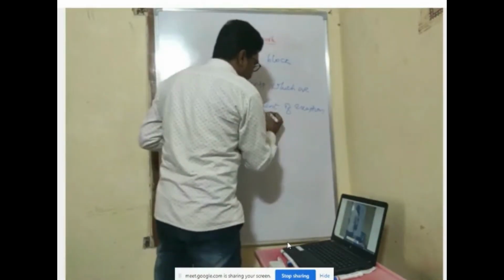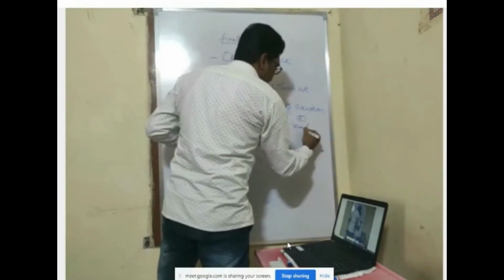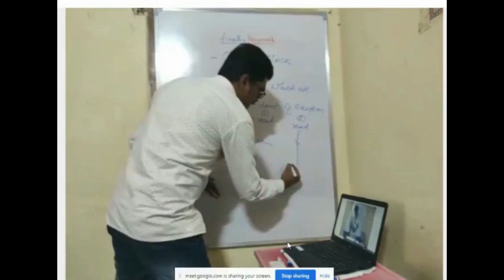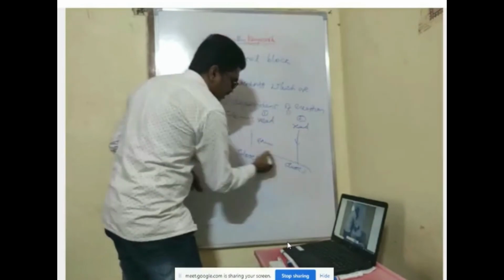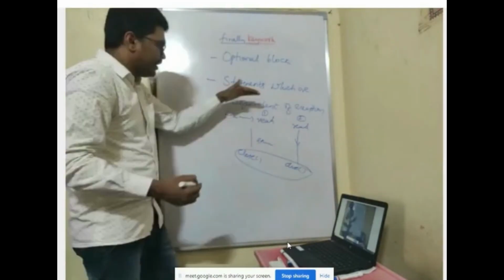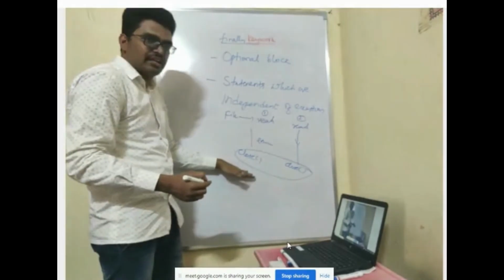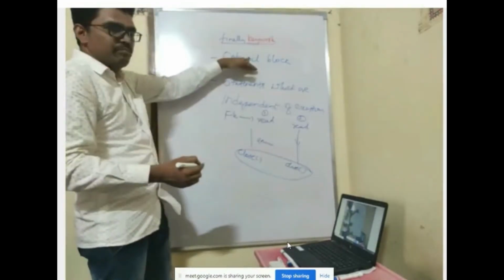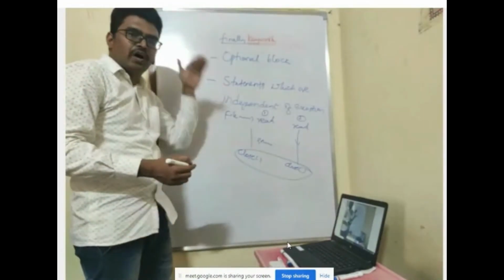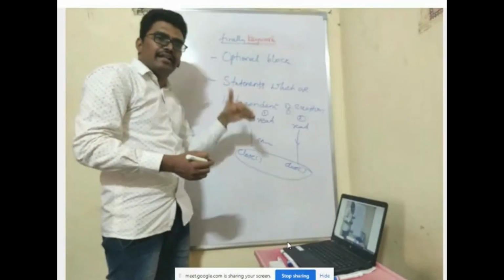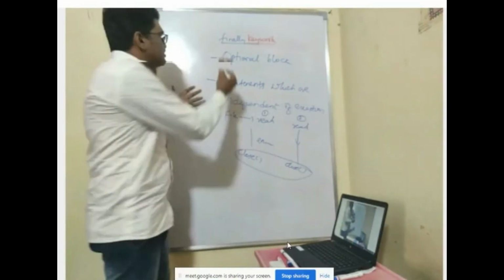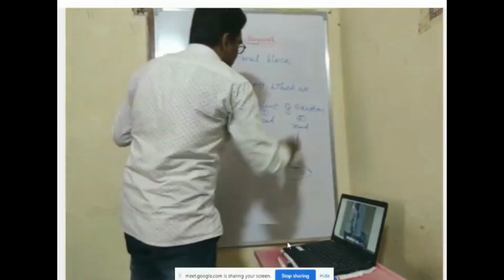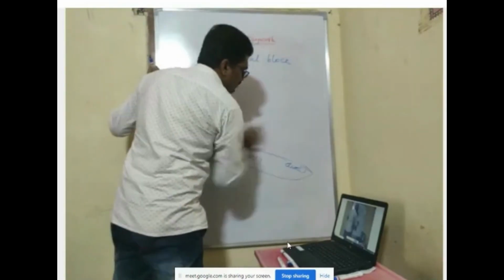Now the second case, this was the first one. The second case is, I opened the file, I am reading the file, I did not get any error. My process executed successfully. Even then I need to close the file. So such events are independent of exception. Even if an exception comes, you have to do that task. If an exception does not come, you also have to do the task. Such tasks we'll put in the finally block. Finally block is executed at the last ending point of your program. That's why we call it finally. So it is executed at the final point of termination of your program.